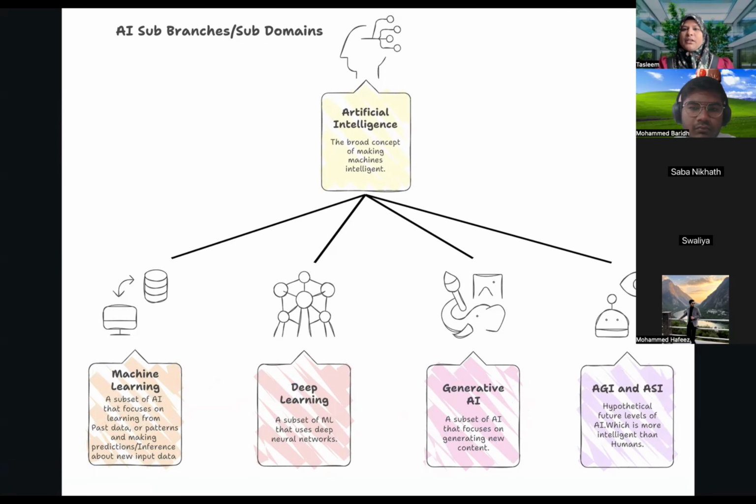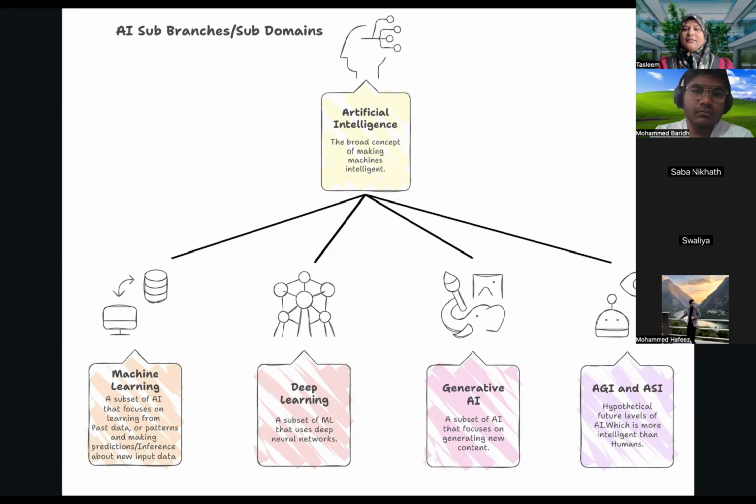Based on the previous data on which it was trained, if you feed it a picture and tell it to identify whether there is a cat in the picture, it would use its past learning to identify whether there is a cat or not. So what is generative AI doing?